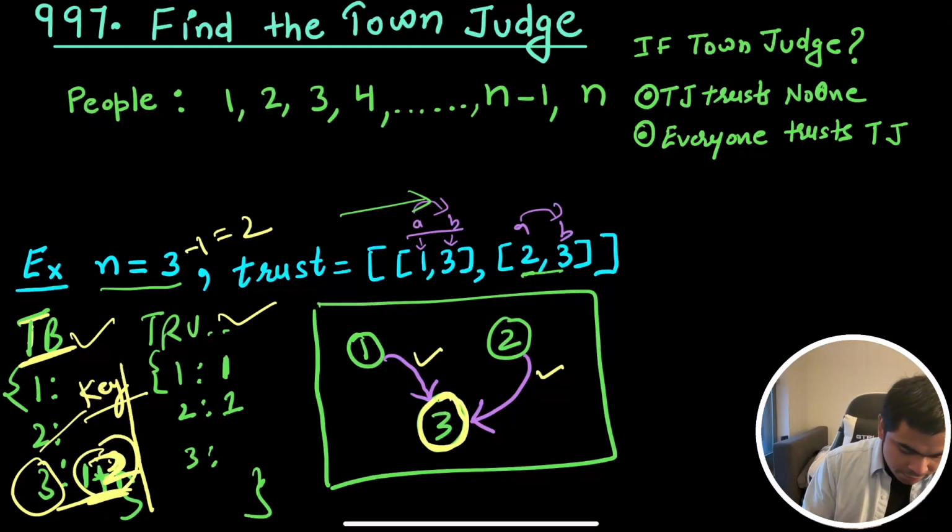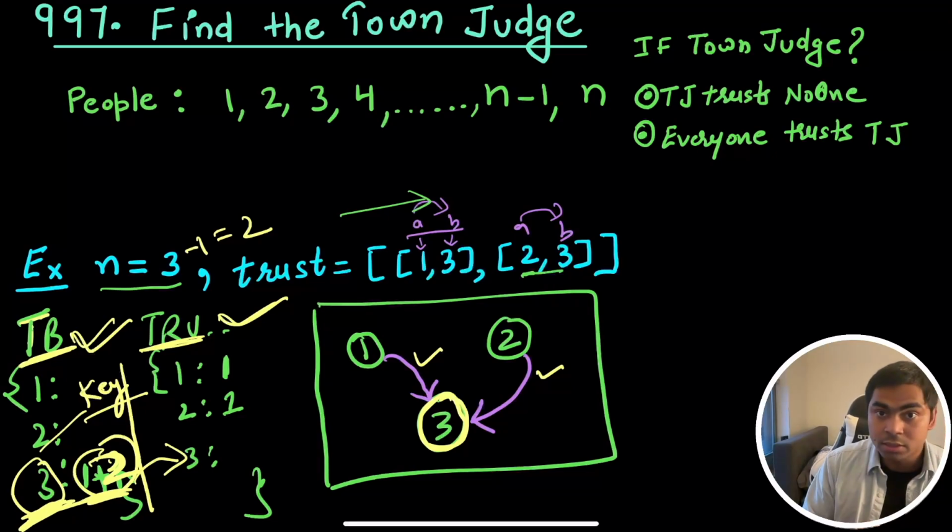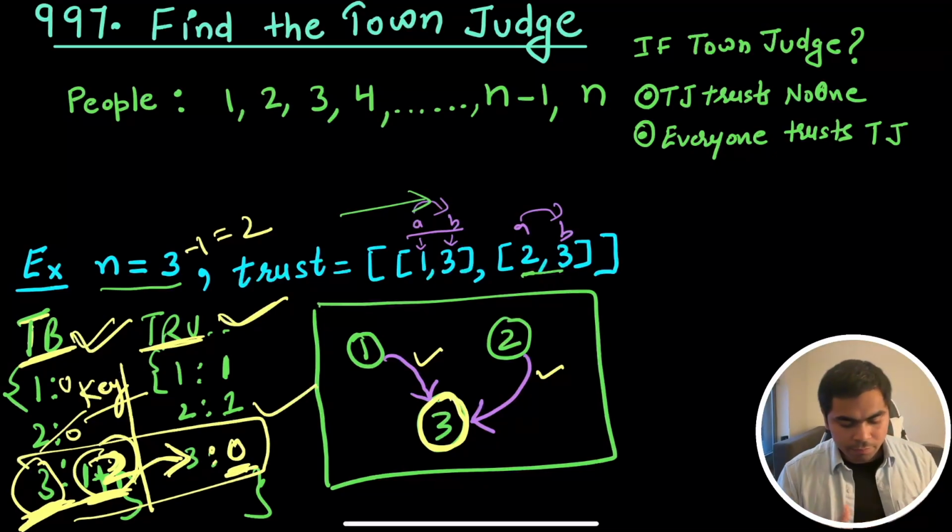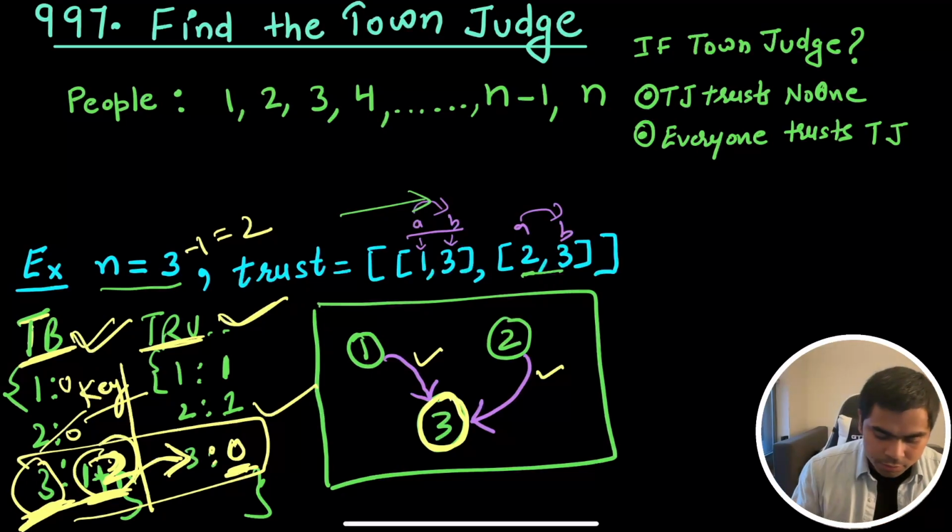This is true. If this is true, and now because I found this key, I have to check that in my trusting, because if this were to be the town judge, this person should not be trusting anybody. So if this is the town judge, then I'm going to check once more that this has the value 0 right here. So if there was nothing right here, it means it has 0. So these are all zeros. And if these two are true, then only we are going to say that this is the town judge.